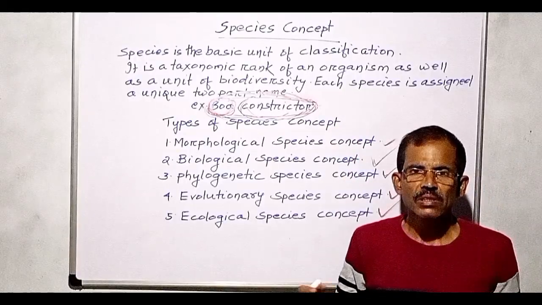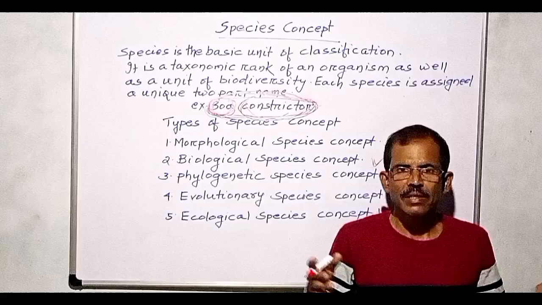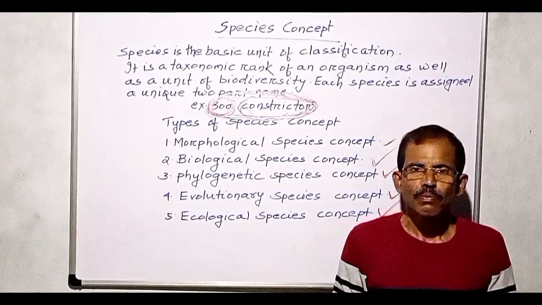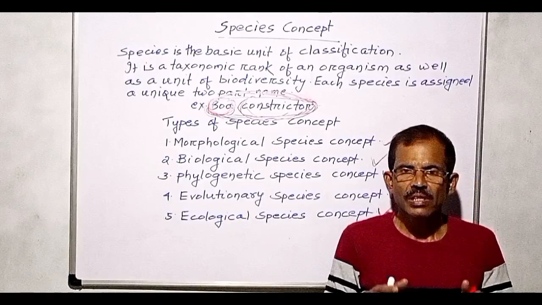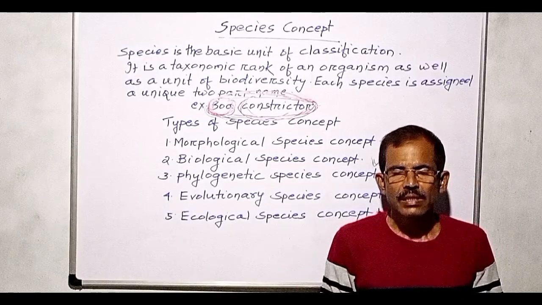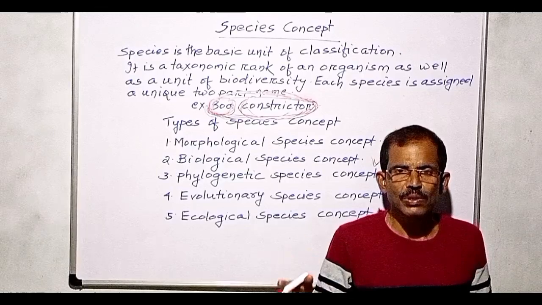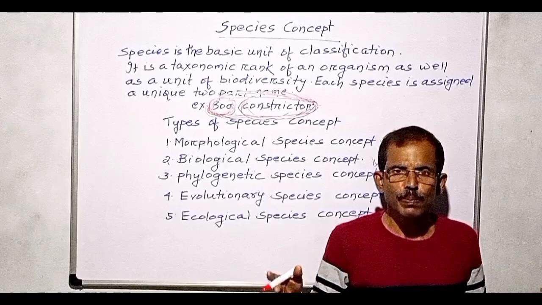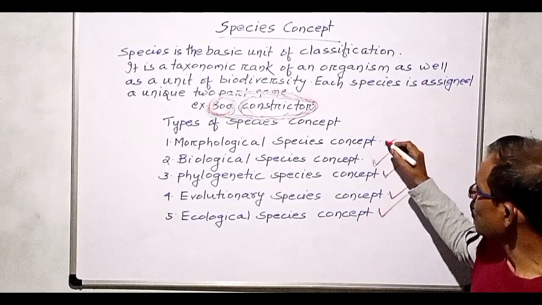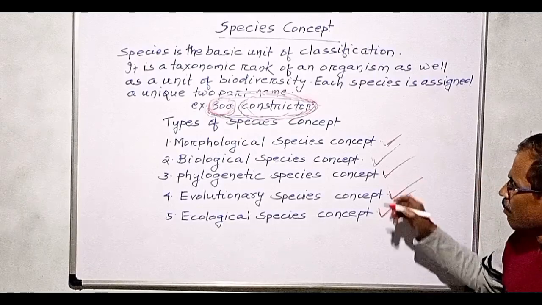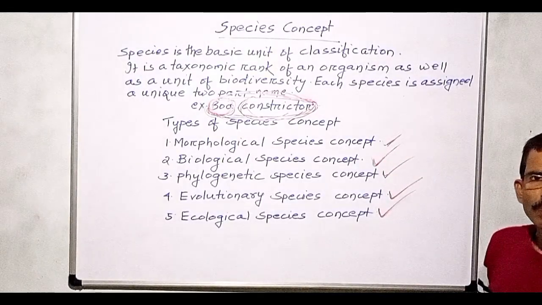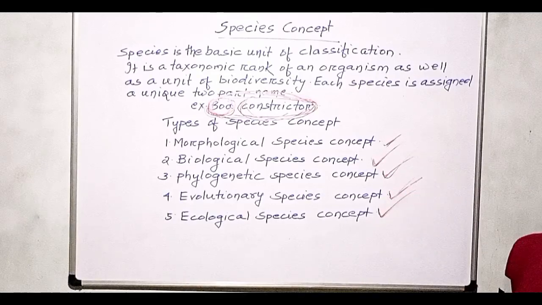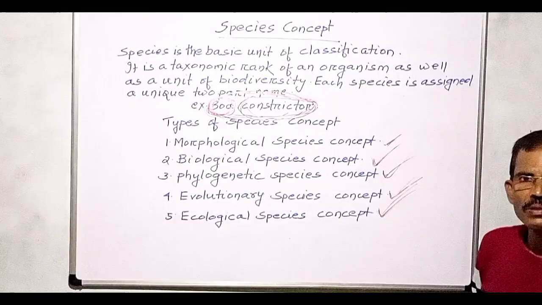Friends, species is a concept, and concepts are created by human minds. As humans think differently, for different scientists, species has different meaning. This gives rise to different types of species concept. Today, we will discuss five types of species concept: the morphological species concept, biological species concept, phylogenetic species concept, evolutionary species concept, and finally ecological species concept.